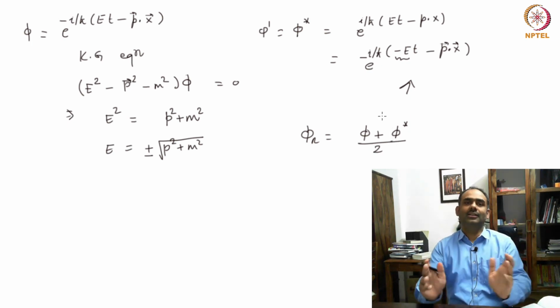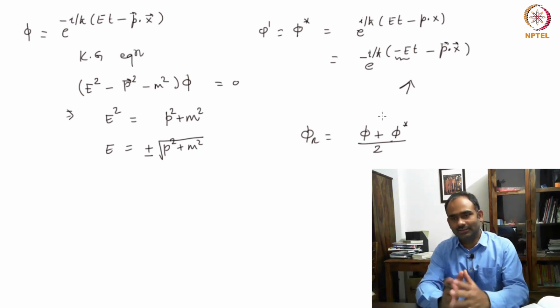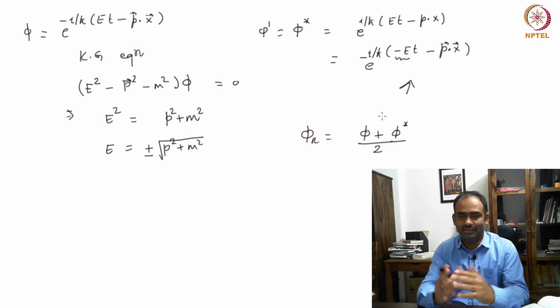So which means that when you are looking at single particle Klein-Gordon theory, treating it as a quantum mechanical system, then you have an issue that you have both positive and negative energy states in your theory.